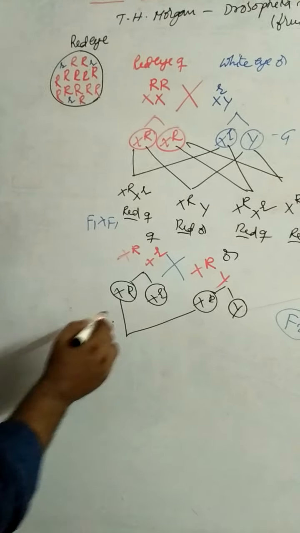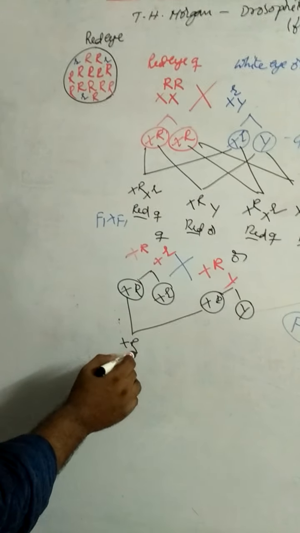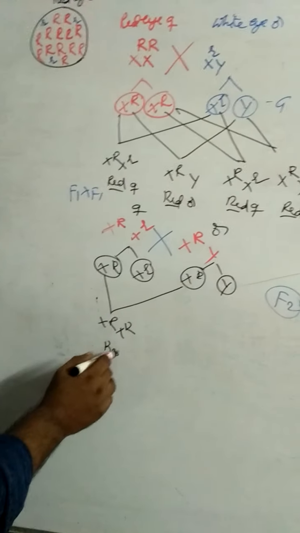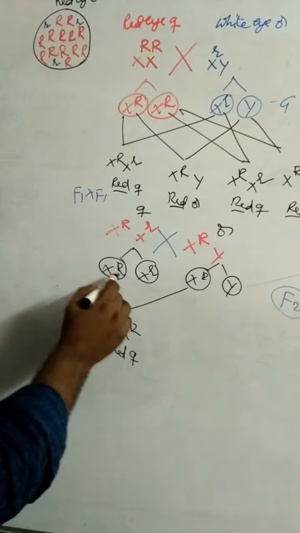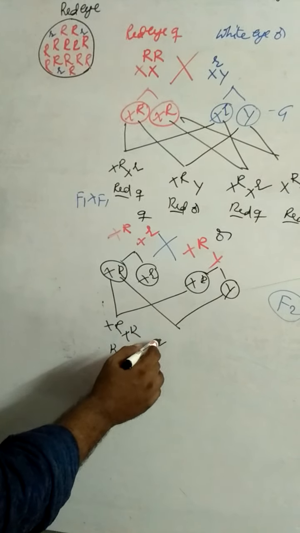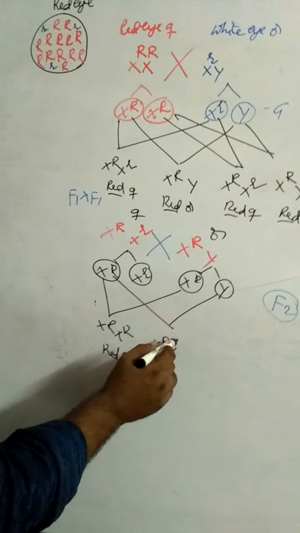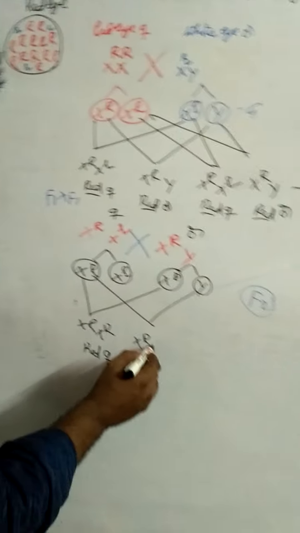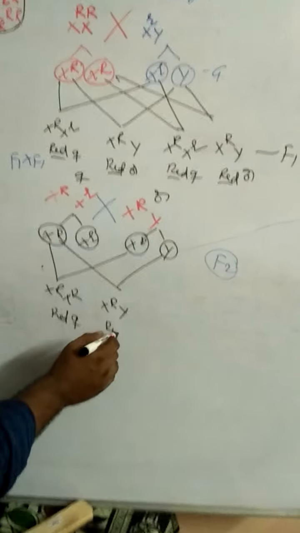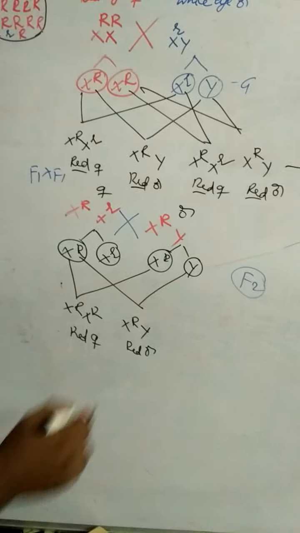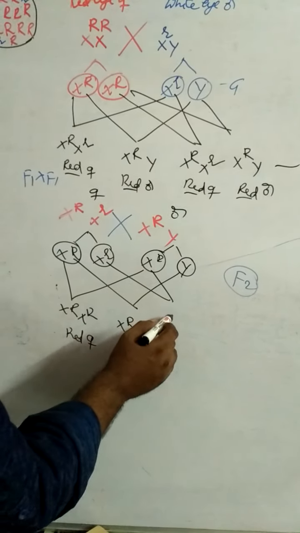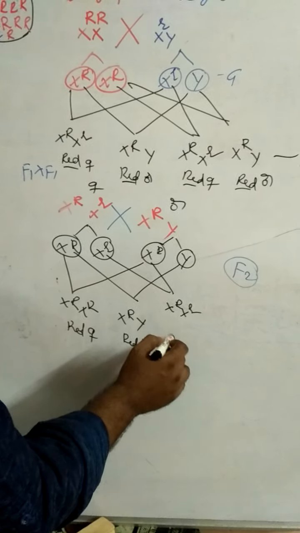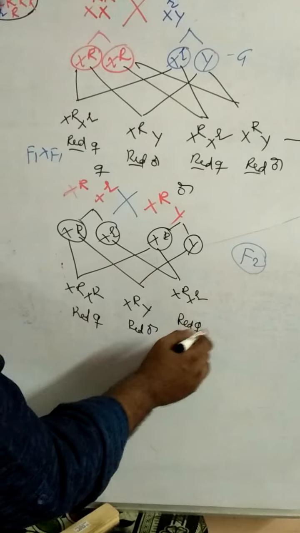In the F2 generation, X capital R X capital R is a red female. Next, X capital R X capital R Y is a red male. Next, X capital R X small r is a red female.